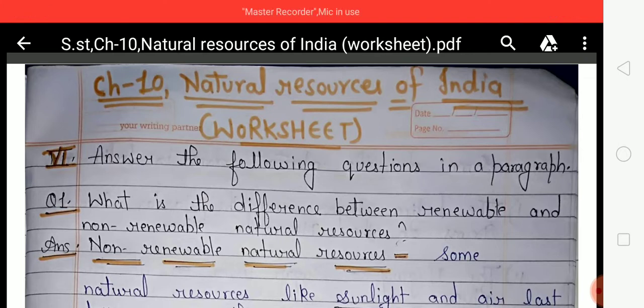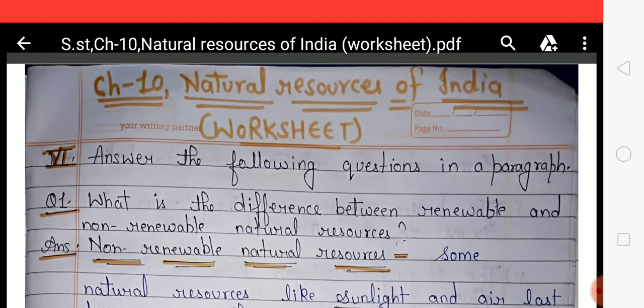And there are two types of natural resources. First one is renewable resources and second one is non-renewable natural resources. So what are renewable resources? Some natural resources like sunlight and air last forever as they renew themselves. These are called renewable resources. Some resources either get exhausted due to excessive use or take a long time to form again. They are called non-renewable natural resources.